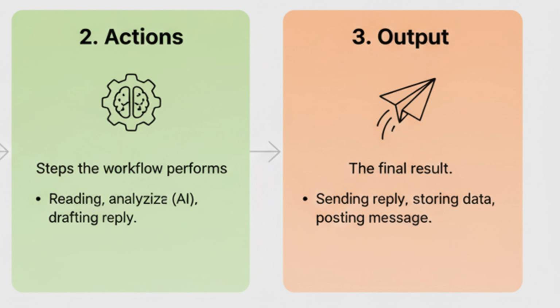These three parts, the trigger, the action, and the output, form the brain, body, and hands of an automation system. And this entire thing we are calling an AI agent.